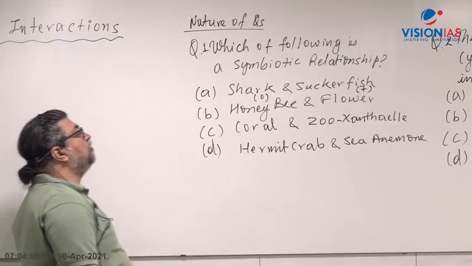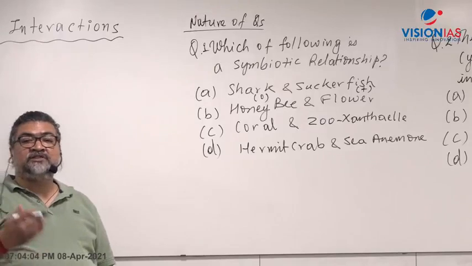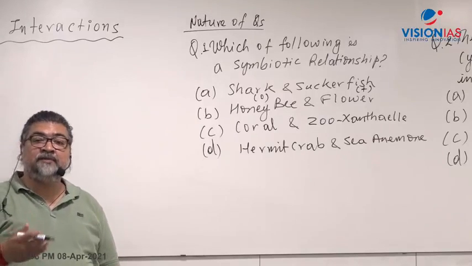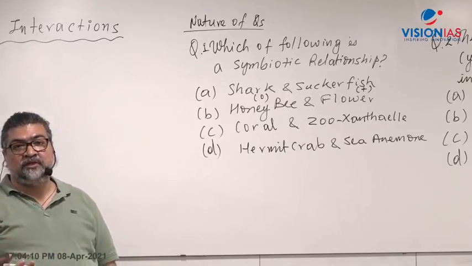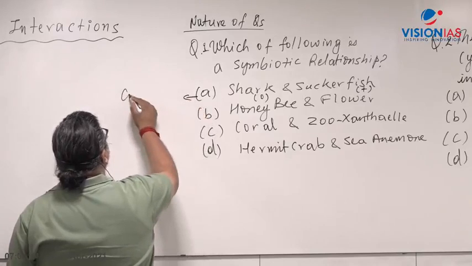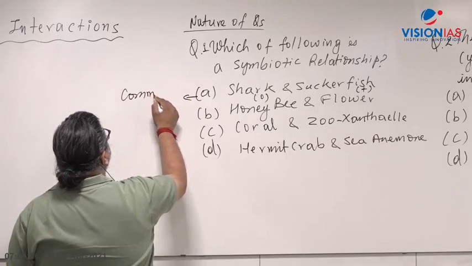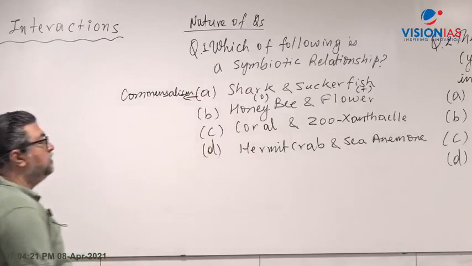This kind of relation is called commensalism, where one gets benefit and the other is neither benefited nor harmed. Commensalism is that kind of interaction where one is benefited, the other is unaffected.